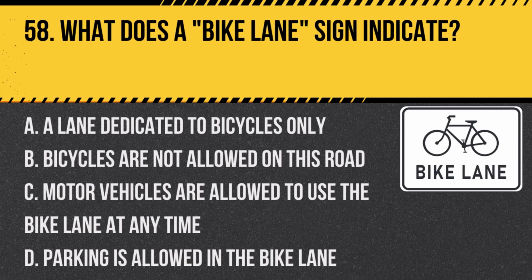Question 58. What does a bike lane sign indicate? A. A lane dedicated to bicycles only. B. Bicycles are not allowed on this road. C. Motor vehicles are allowed to use the bike lane at any time. D. Parking is allowed in the bike lane.